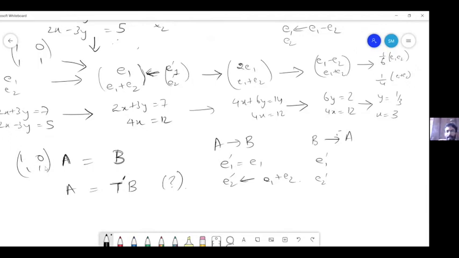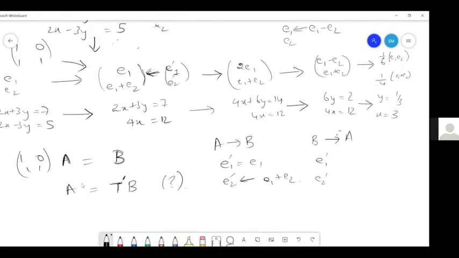Right. Now we also saw that this system and this system has the same solution space. We reasoned that out, right? So yes. Then my question is, can I find T dash such that T dash B is equal to A? It is not necessary that such a T dash should exist, but whether it exists or not is a question. Okay.